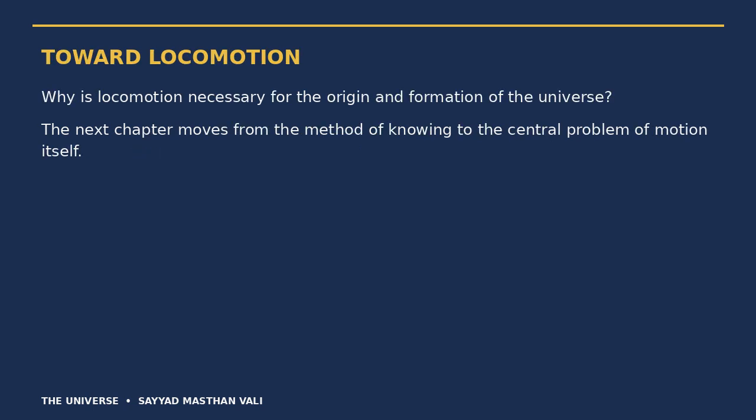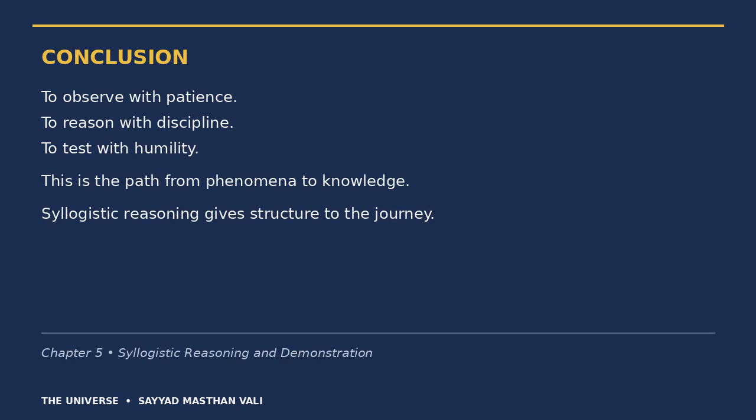Why is locomotion necessary for the origin and formation of the universe? The next chapter moves from the method of knowing to the central problem of motion itself. To observe with patience. To reason with discipline. To test with humility. This is the path from phenomena to knowledge. Syllogistic reasoning gives structure to the journey.